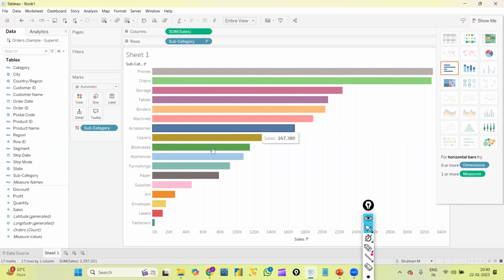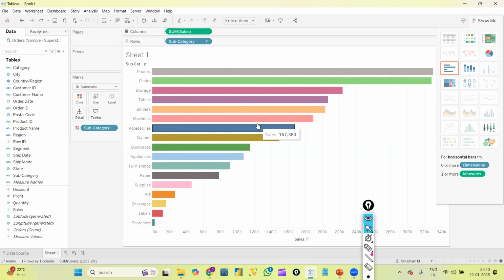Here I created only a static graph. We need to create dynamic graphs. We can apply so many filters. If I wanted to apply any filters, then I'll use this filters card. Accordingly, we will give some conditions, and according to the conditions, the data will be filtered and those graphs will be visible for us, right? On that data only we need to create the graphs, and we need to create graphs in a dynamic way.